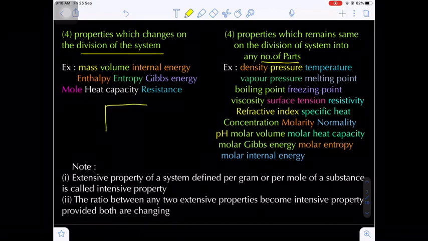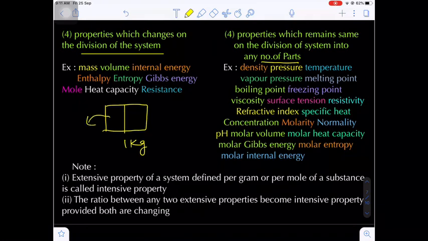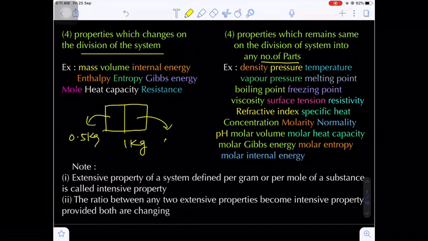Let's suppose I am taking 1 kg mass of a system. Let's suppose I am dividing the system into two equal parts. Then what is the mass of the system? On the left hand side, 0.5 kilogram. On the right side is also 0.5 kilogram. Yes or no? So when we divide the system into two equal parts, the measurable properties also divide equally. That means these properties depend upon the mass of the system. Are you getting my point?